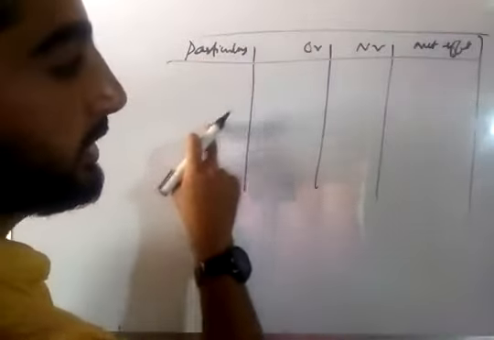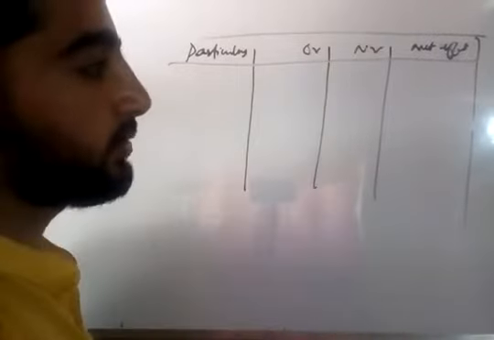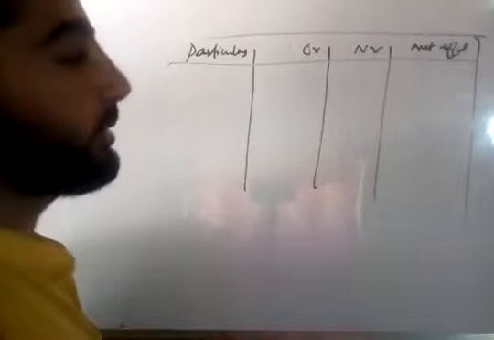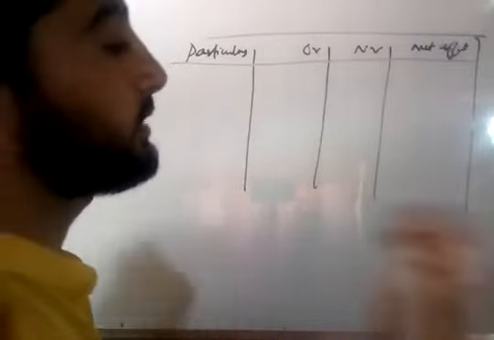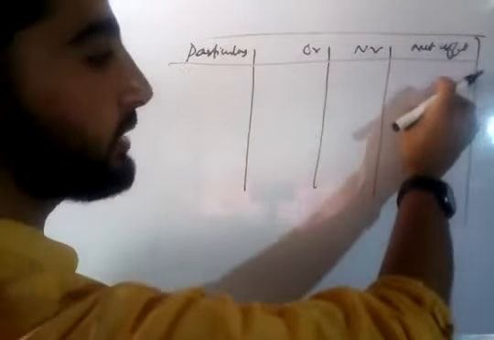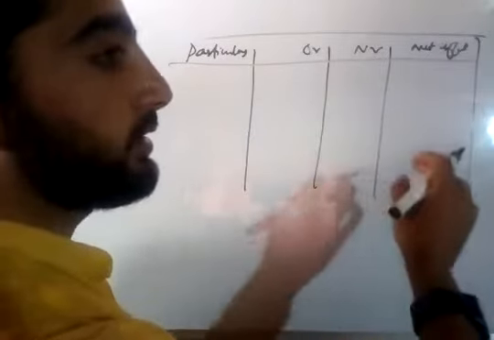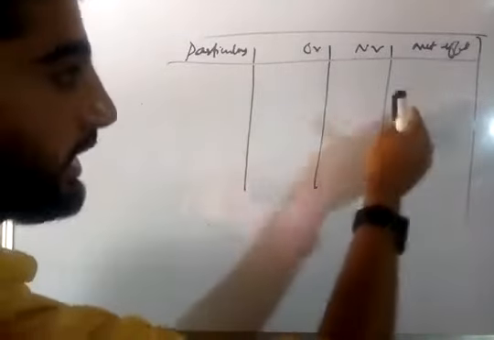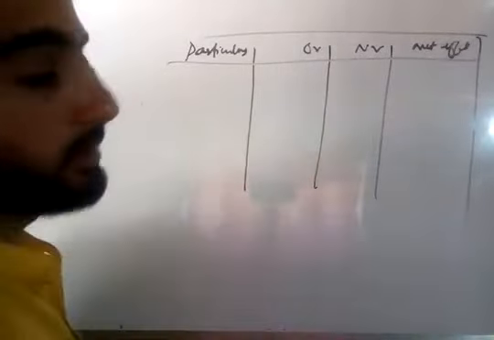The first column of the statement shows particulars of assets and liabilities. In the second and third column, we compare the old and new values of assets and liabilities. And in the last column, we try to find out the net effect of revaluation on revaluation account. In the net effect column, we write plus for those items which we will write later on the credit side of revaluation account, and we write the minus sign for those items which we later on have to write on the debit side of revaluation account.